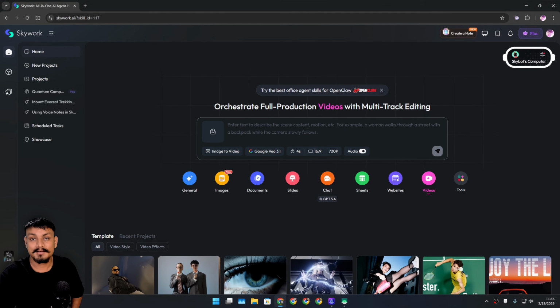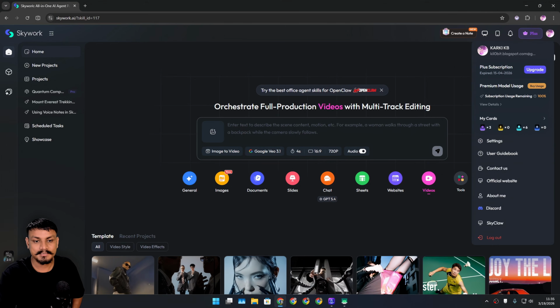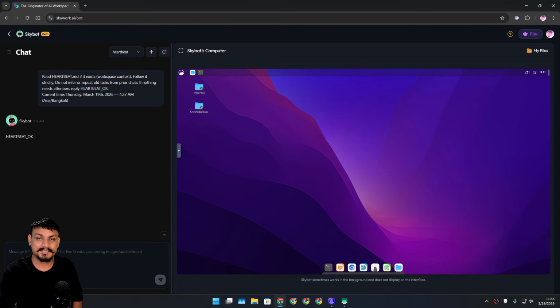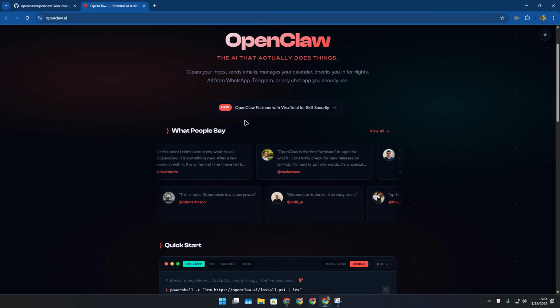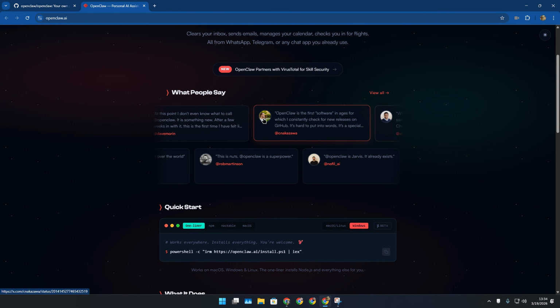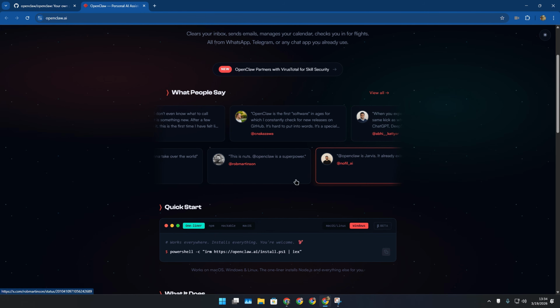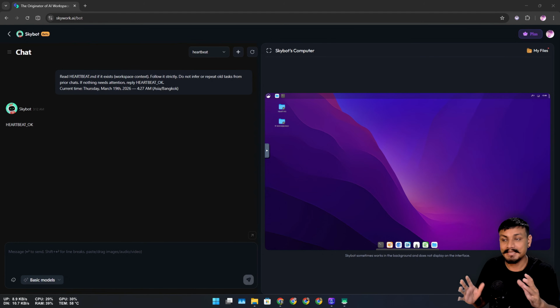Now let me show you guys another amazing feature. It's called Skyclaw. It's an AI agent that works for you 24/7. Right now there is an AI tool called OpenClaw that is really famous, but you need to learn how to use it. It's a really powerful tool. Basically, OpenClaw is for more advanced users, but Skyclaw can be used by anyone because you don't need to set up anything. It's super easy to use.